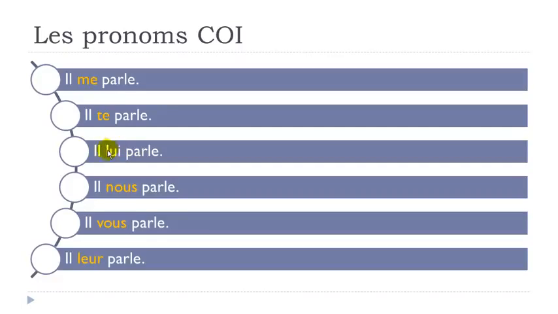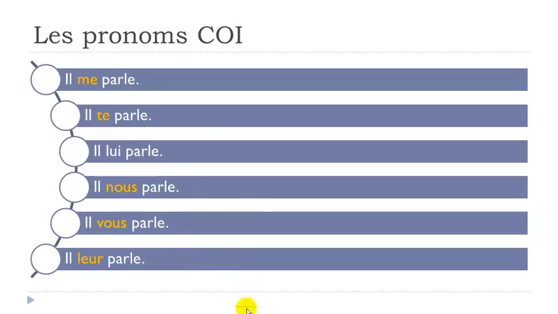It should be orange, but still. Il lui parle. Il nous parle. Il vous parle. Il leur parle.